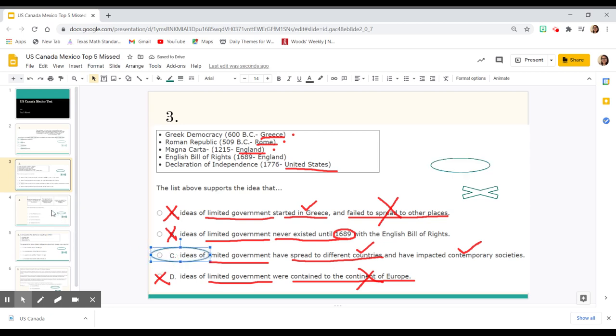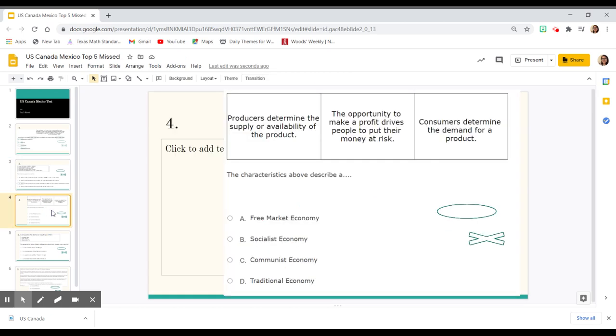Let's go ahead and look at our next question, which is going to be number 4. What we're looking at here is economy. So we're trying to think out of the 4 economies we've talked about, which one is given the characteristics. One thing I will say is that many of you might not know, but a free market economy is also known as a free enterprise.